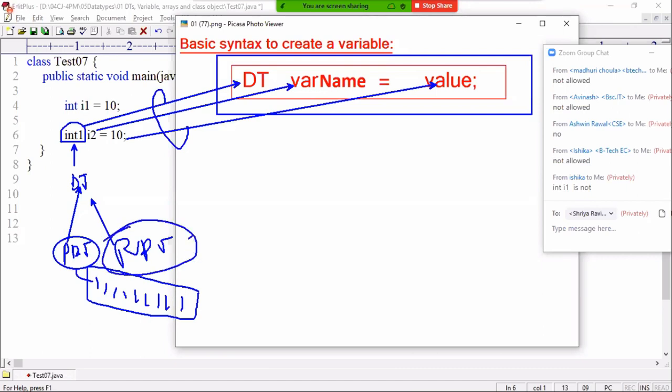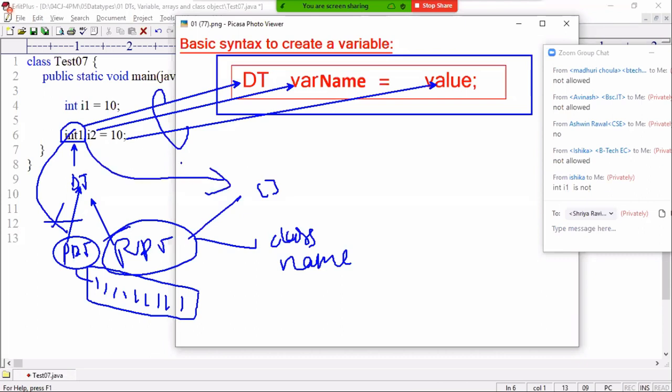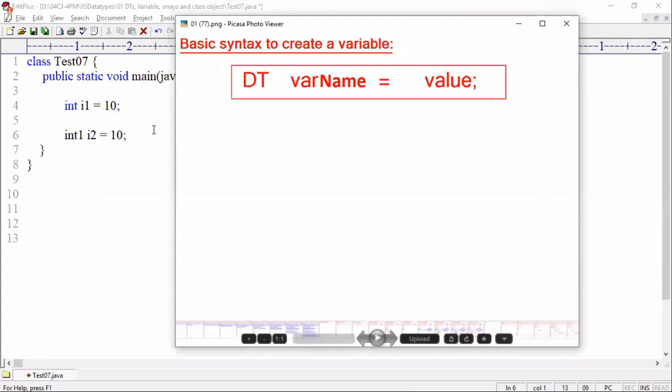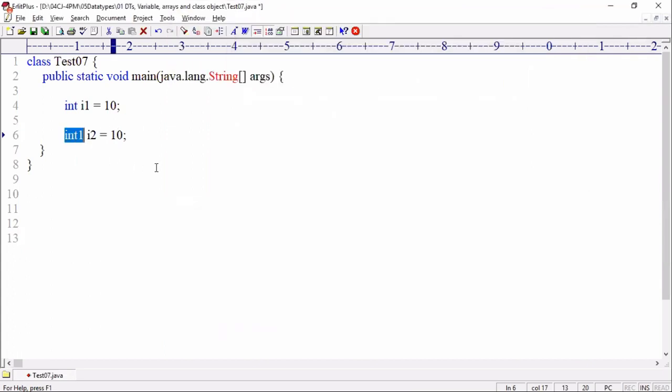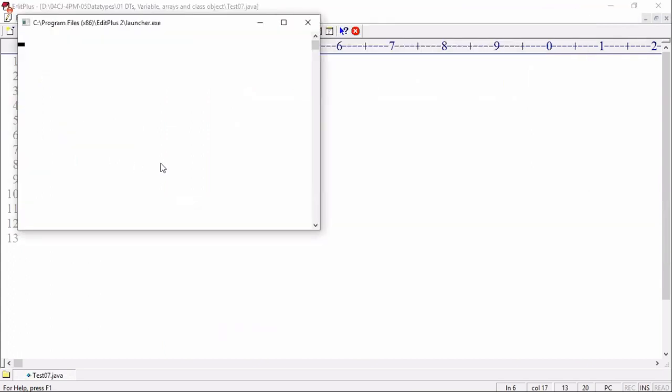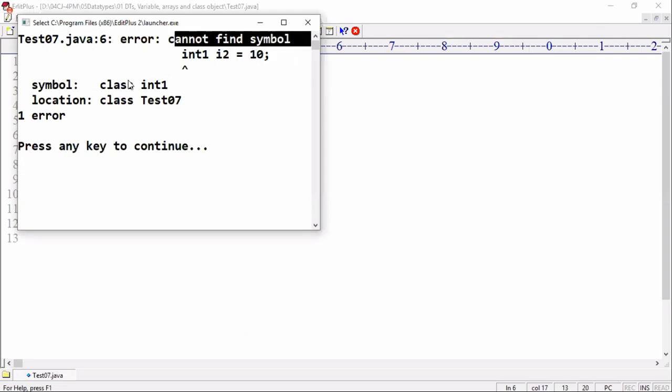How many reference data types are there? Two: array and class. Array means a square bracket must be there. Class means just a name, one name. Now this int 1 does not match the primitive types, and does not match array, so what remains? Class. The compiler software will assume int 1 is a class and throws the error: cannot find symbol, class int 1.